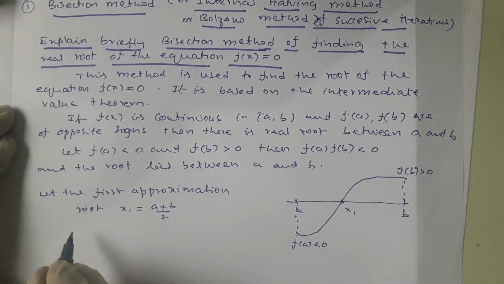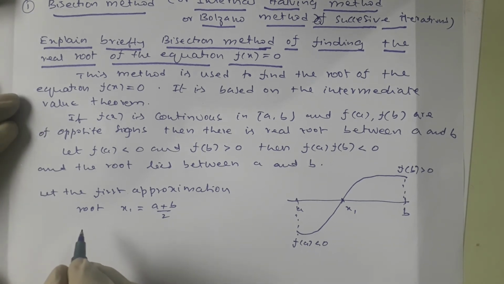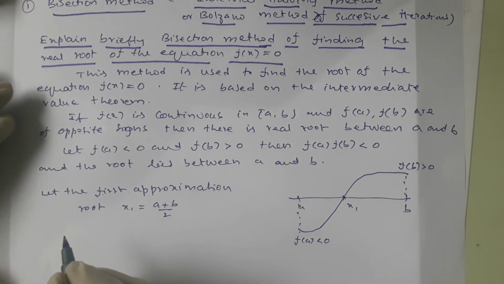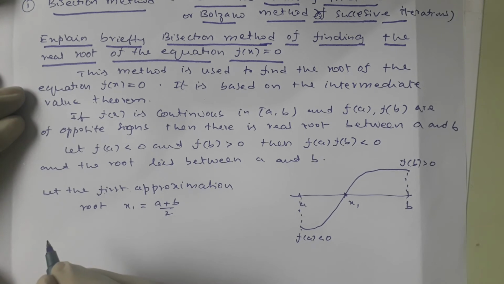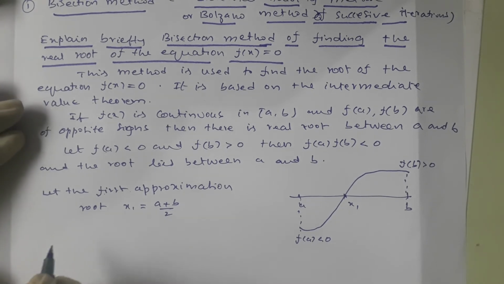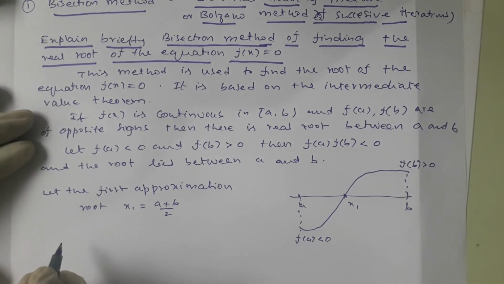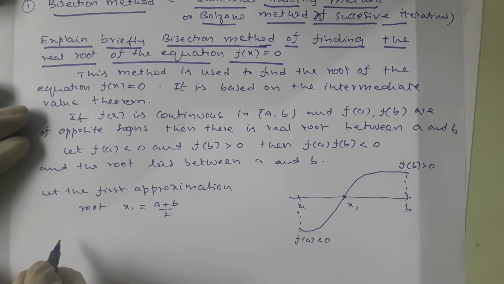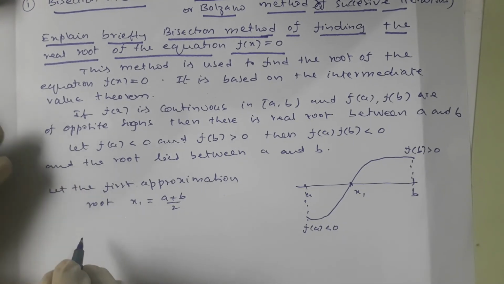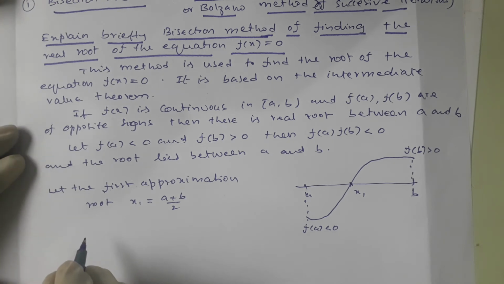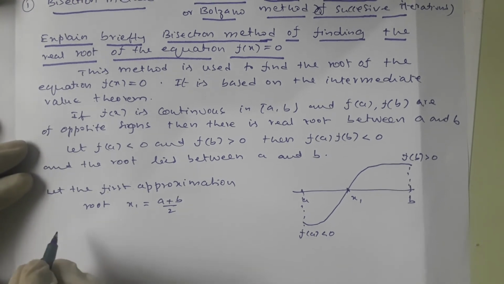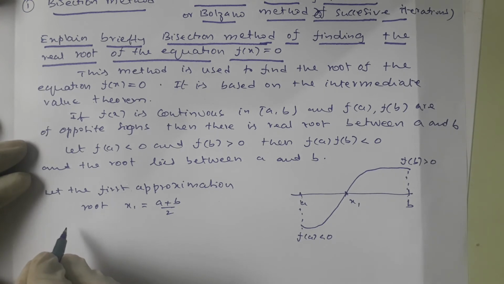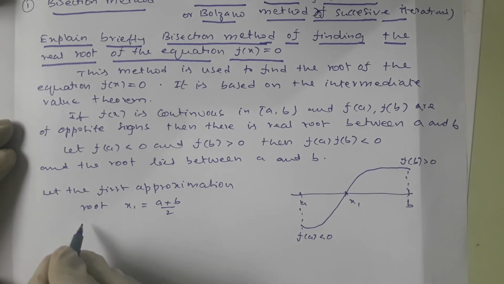So like that we can proceed with the iterations. At some iteration we may stop the process. Where it stops, generally that iteration satisfies the equation f of x is equal to 0. So that iteration value is the approximate root of the equation f of x is equal to 0.